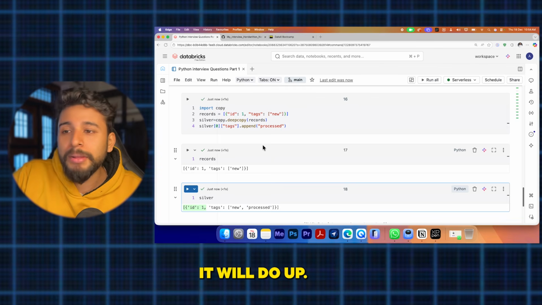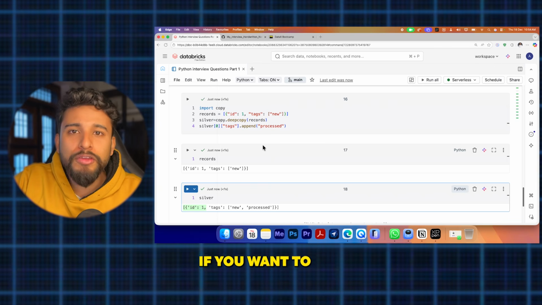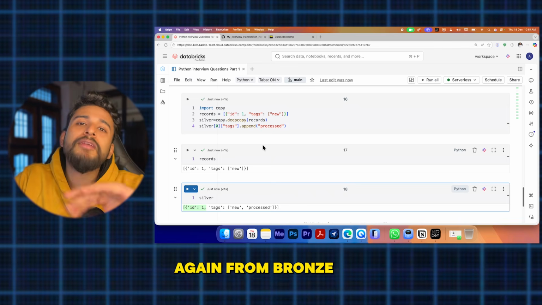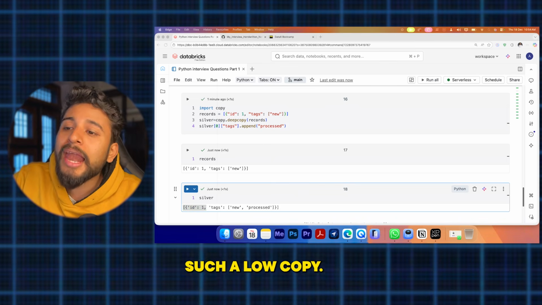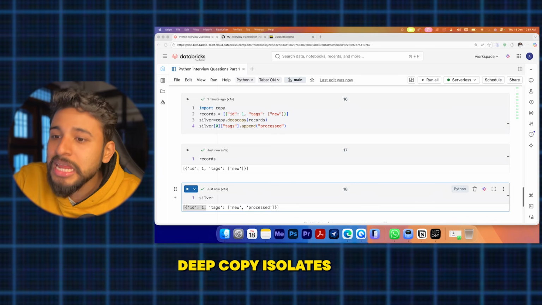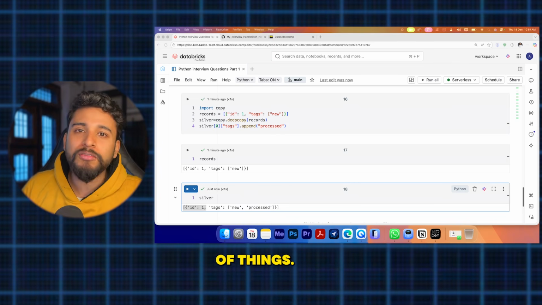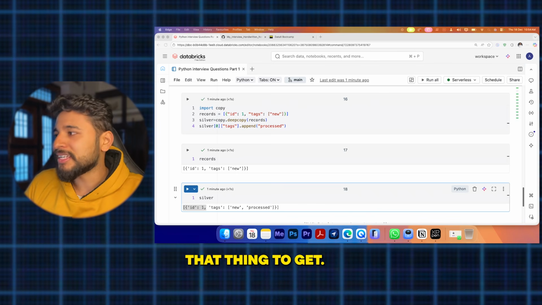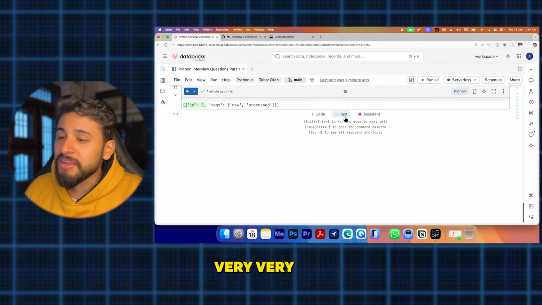When you do a deep copy, it will be safer in reprocessing. If something went wrong in the silver and you want to copy the things again from bronze to silver, there will always be a backup. So shallow copy shares the references, while deep copy isolates the data across the layers. It will create a new set of things, new memory, but shallow copy will reference the previous thing only. So that was shallow and deep copy, very important.